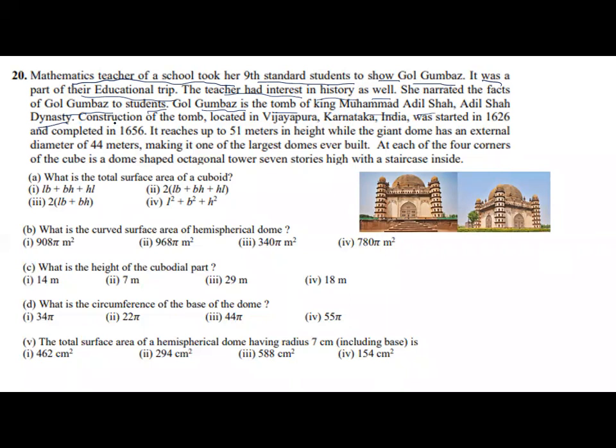Adil Shah dynasty. Construction of the tomb, located in Vijaypura, Karnataka, India, was started in 1626 and completed in 1656. It took 30 years to make. It reaches up to 51 meter high. So this is what you have to take care of or note. While the giant dome has an external diameter of 44 meter.